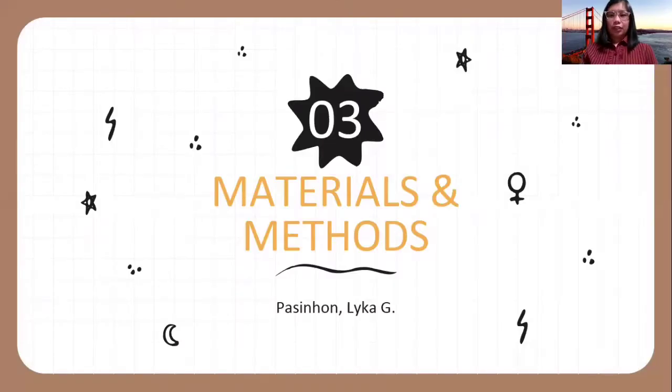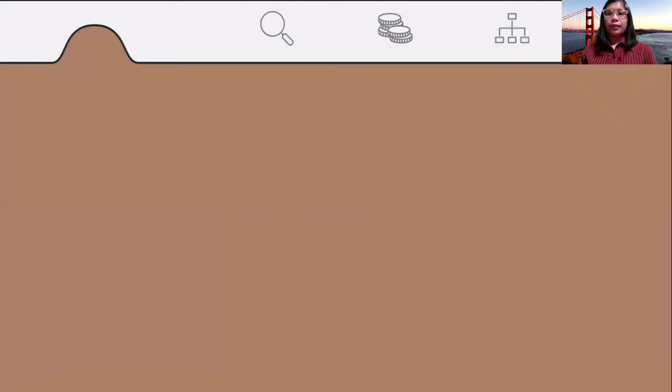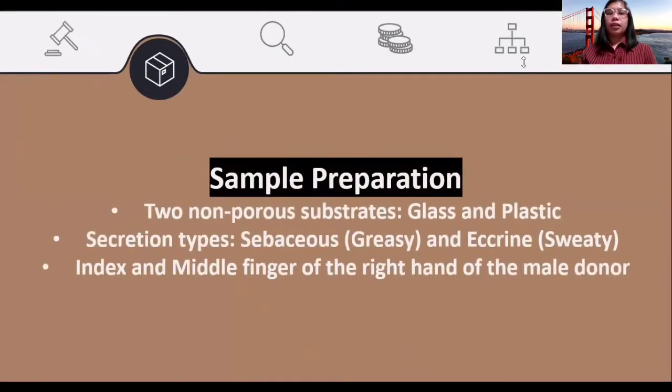I will be discussing the materials and methods of this study. The participant of this study is a male that resides in Baguio City and within the age bracket of 25 to 29 years old. The non-probability sampling method was applied, specifically the convenience sampling technique, in choosing the participant of this study. The procedure of this study was subdivided into 4 phases.